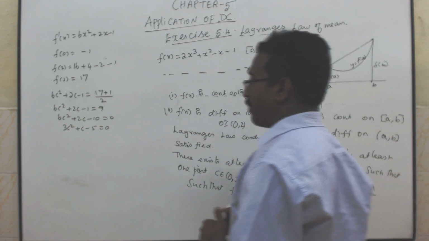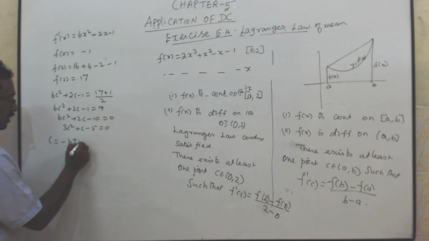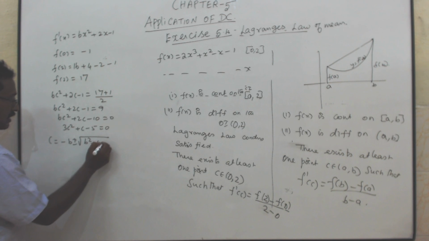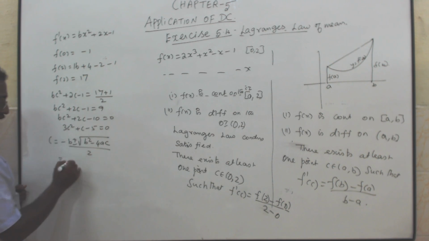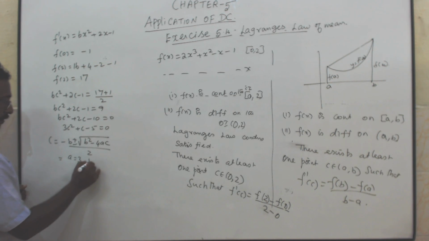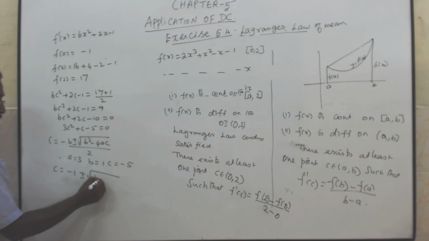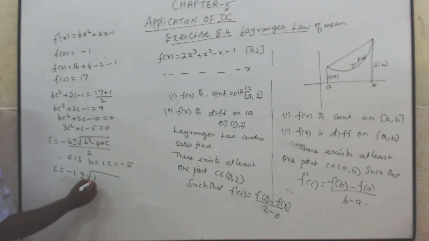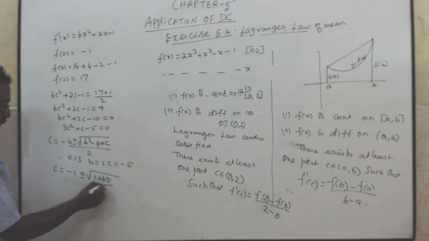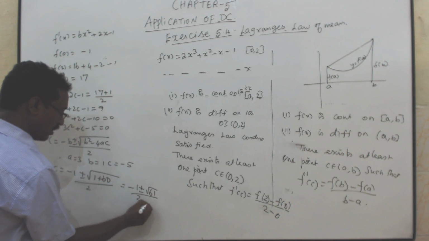That's why we use the formula c is equal to minus b plus or minus root of b square minus 4ac by 2a. Here a value is 3, b value is 1, c is equal to minus 5. Now substitute: minus 1 plus or minus root of 1 minus 4ac, 4 3s are 12, 12 5s are 60, that is plus 60, by 2. That is minus 1 plus or minus root 61 by 2.